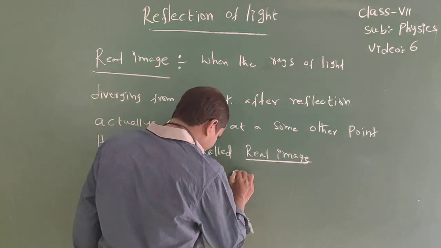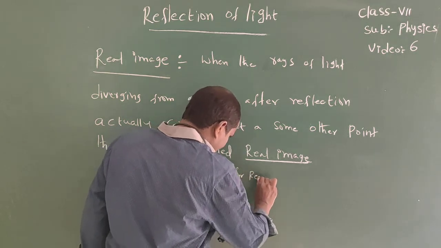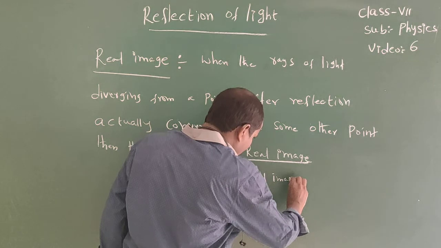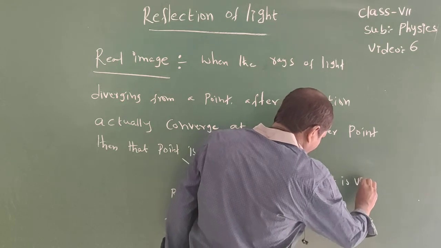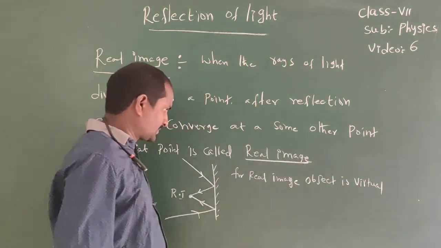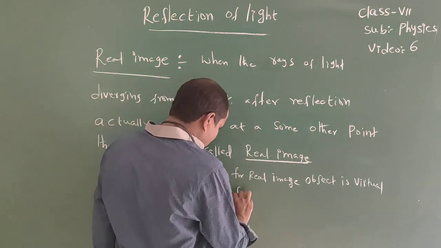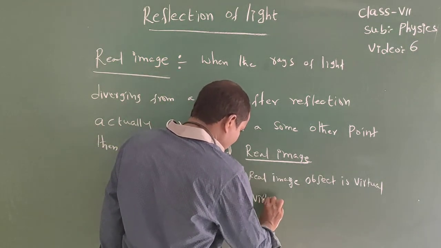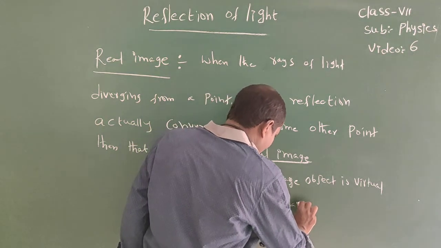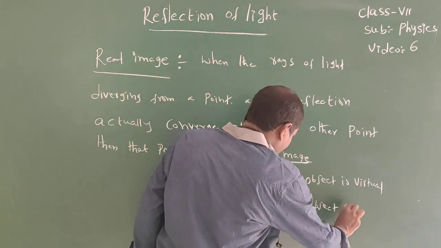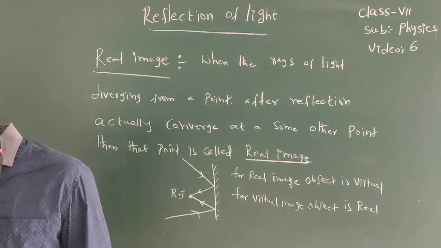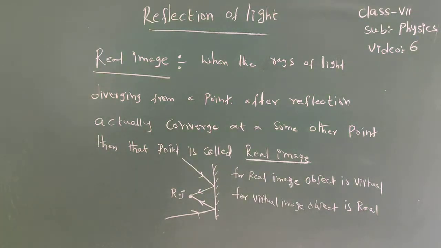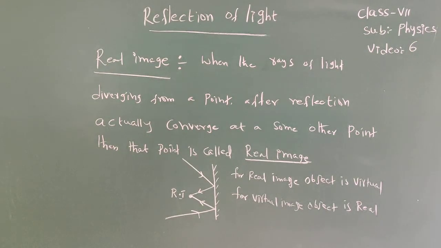For real image, object is virtual. For virtual image, object is real. It is about types of image.